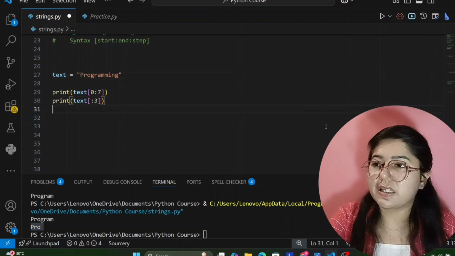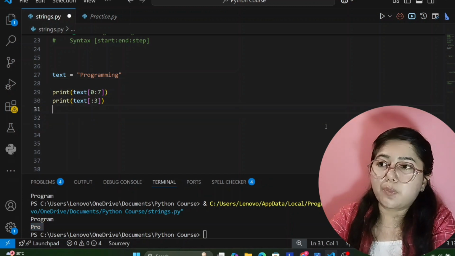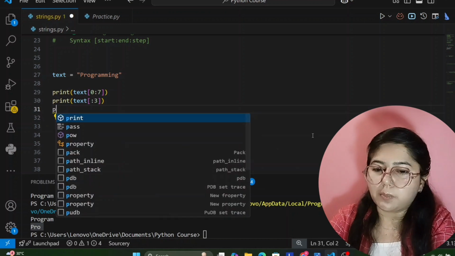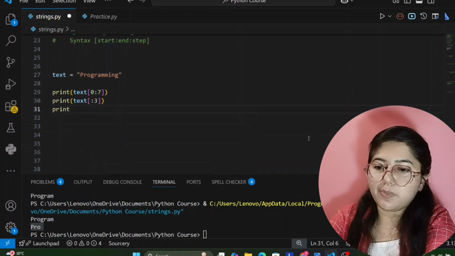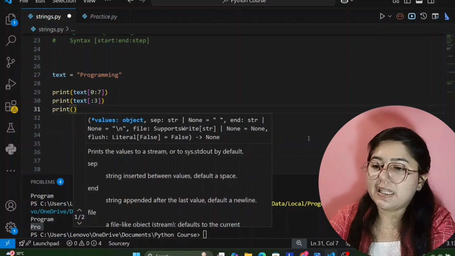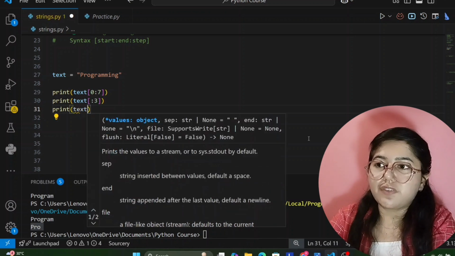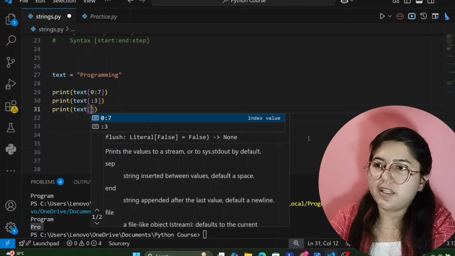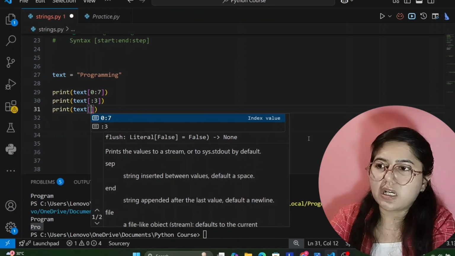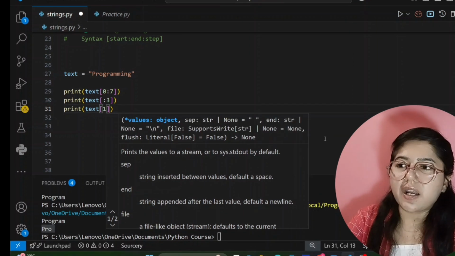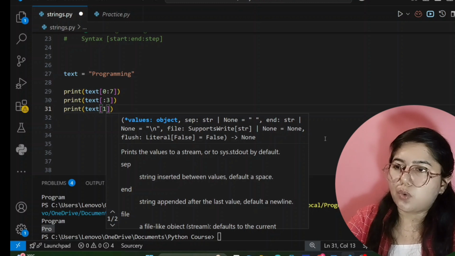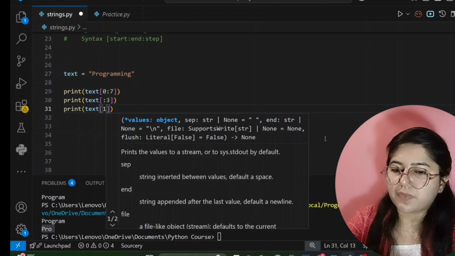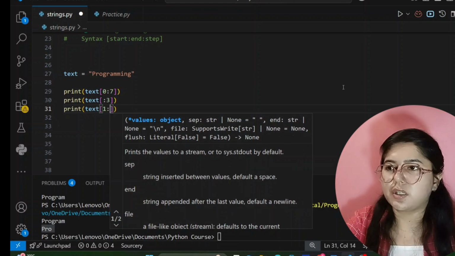So now the next thing: I will not give the ending point, but I will give the starting point. So for that I am writing here print, parenthesis, then our variable name. Now square brackets. Now I am giving the starting point that I want 1. Okay, so from R it will print. So 1, and I am not giving the ending point.